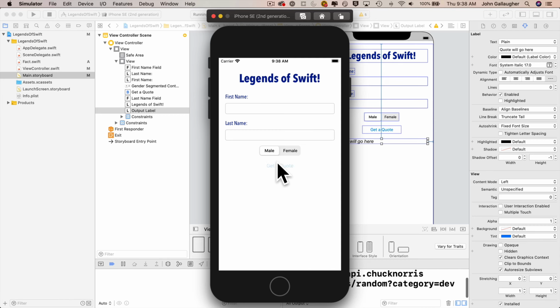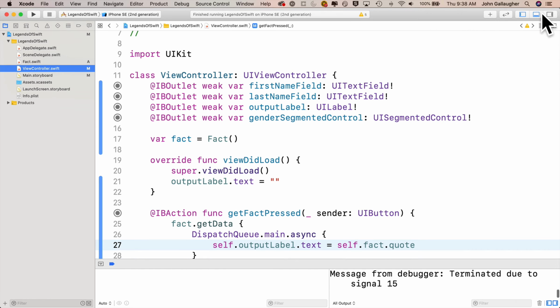And as we click through here, we can see that our label is expanding to be able to give us as much room as we need for as many lines as we need to display. Nice. Let's head back to viewcontroller.swift and finish this up.